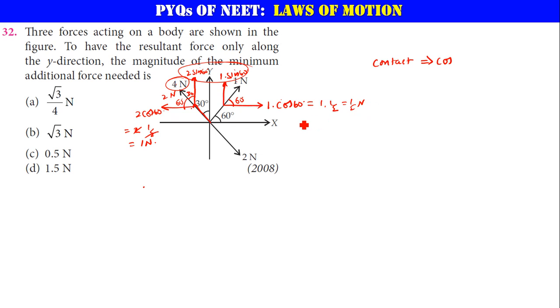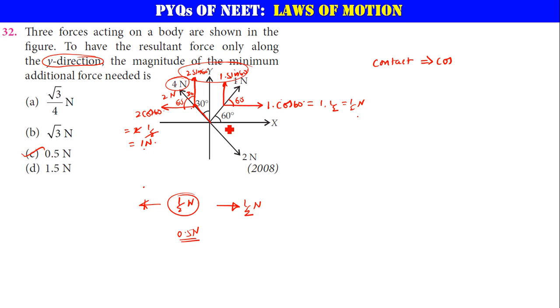Now the net force should be acting on this body in such a way that the net velocity is 0, that is 1 minus 1 by 2. So that is the net force acting horizontally: 1 by 2 Newtons acting in the negative x direction. If you apply this much force in the opposite direction, 1 by 2 Newton, then you can have only vertical y direction motion. Therefore, you have to apply this much force. What is that? 0.5 Newtons. Answer is C. Is it clear?